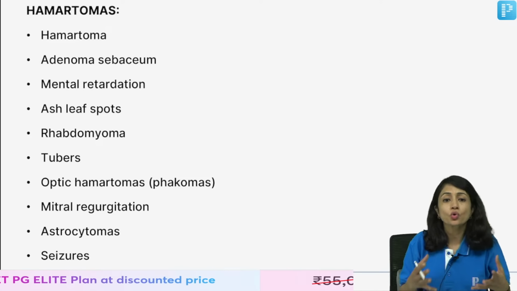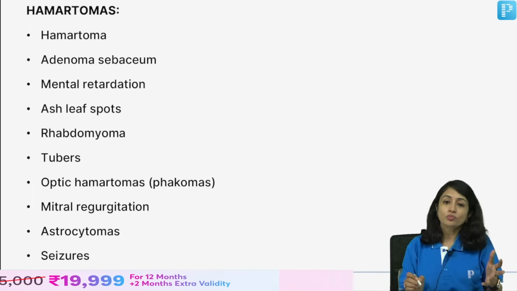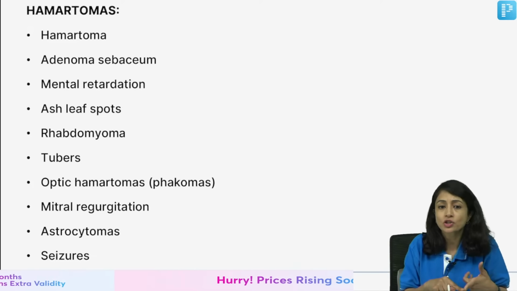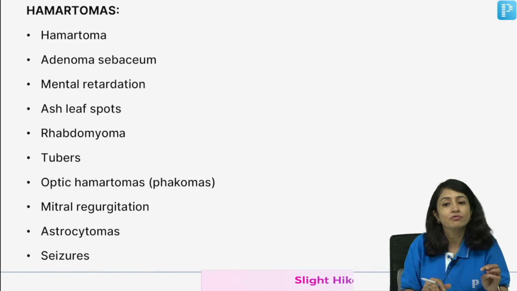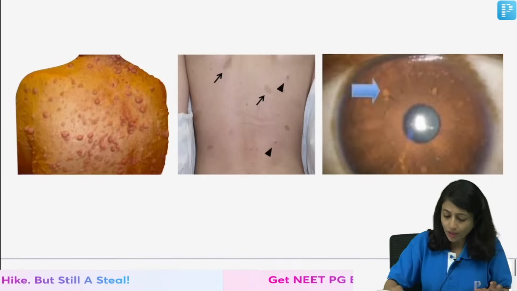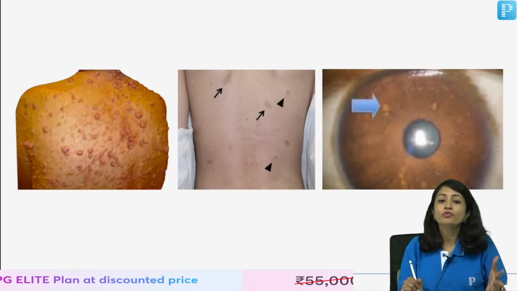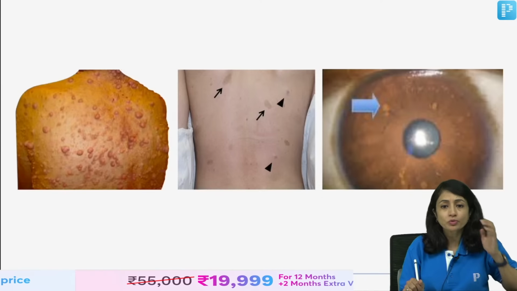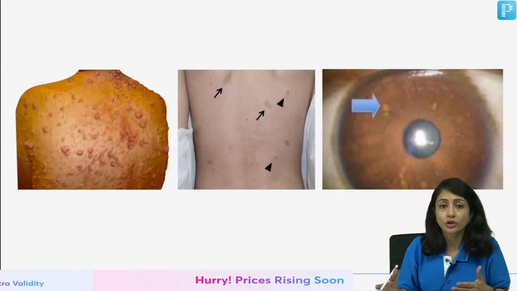So, these are all important features of tuberous sclerosis, and this is what I was telling you. Tuberous sclerosis is all about growths or hamartomas. So, you see different kinds of hamartomas here. The patient can also have seizures, astrocytomas, optic hamartomas, rhabdomyomas and the skin features that I mentioned. Since we are talking about this, we will quickly talk about the other genodermatosis that is commonly asked, which is neurofibromatosis. You should know the features and the criteria for neurofibromatosis.